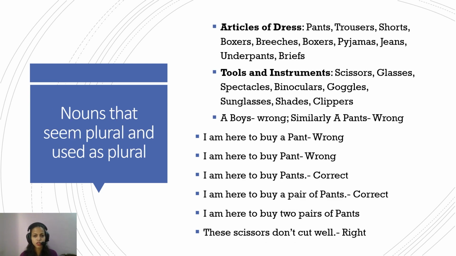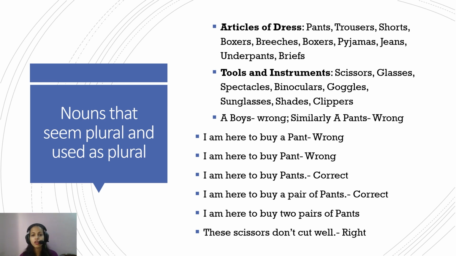Okay? You see, there are so many twists in the stories. Nouns that seem plural and are used as plural. Again, it sounds similar, but hear me out. Take articles of dress, for example, pants. There is no such thing as "pant" in grammar, but in our everyday life, people use the term pant. "I want a pant. I bought a trouser." No. These words always end with an S.